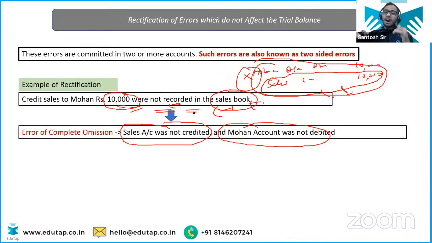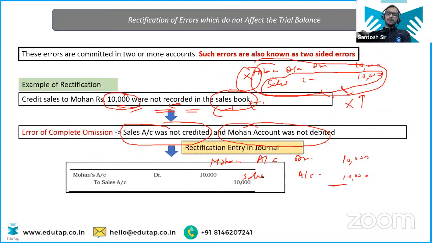So it is very easy how to rectify it. Very easy, na? If this should have been the entry and he has not done the entry, now how you're going to rectify it? You're going to write this entry. Rectification is very easy. This has been omitted. This is the case of complete omission. This is how you are going to rectify by now entering it into the sales book. See, this is the rectification entry.